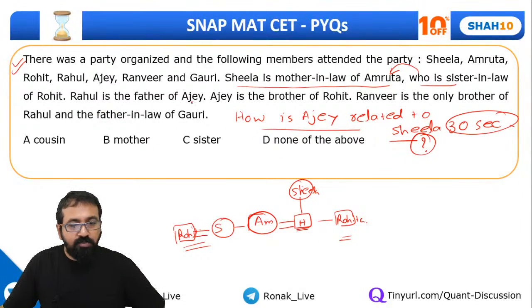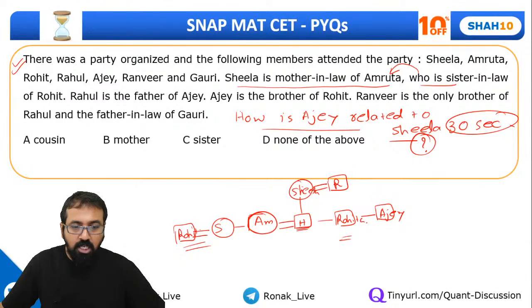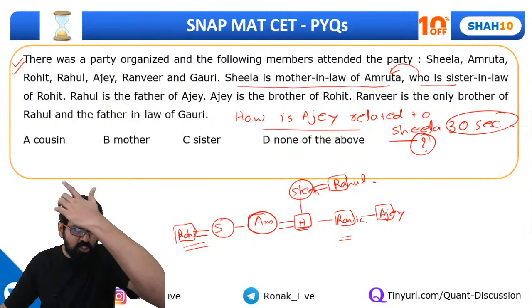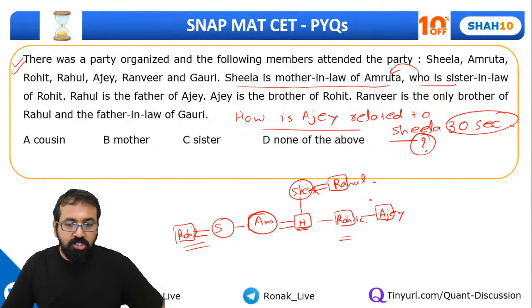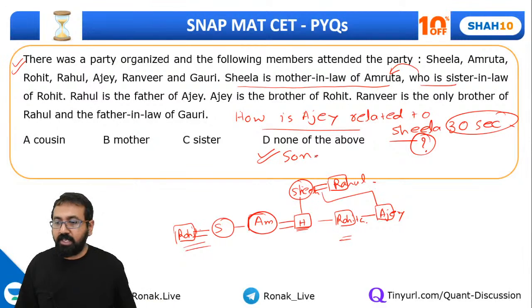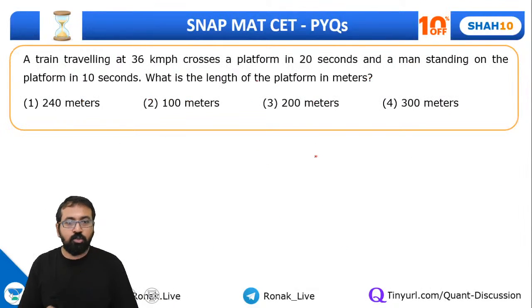And Rahul is father of Ajay. So Ajay is brother of Rohit. So can I say Ajay will be over here and Rahul is father? So can I say Rahul should be husband of Sheila and so forth. And how is Ajay related to Sheila? This is what we need to find out. So can I say Ajay is nothing but son of Sheila? It should be none of the above. It should be son. Correct? Great guys. Chalo, let's go ahead with this.